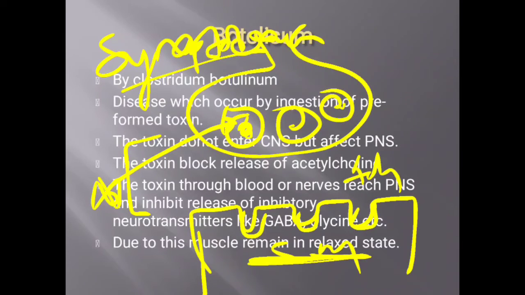And now let us come to the mode of action. The mode of action in the case of Clostridium tetani is that these toxins act centrally by blocking the synaptic inhibition. That is nothing but these toxins will inhibit the release of inhibitory neurotransmitters. But in the case of botulism, these toxins act peripherally, that is on the peripheral nervous system, by blocking the neuromuscular transmission. And the type of paralysis which is produced in the case of tetanus is spastic paralysis, and in the case of botulism it is flaccid paralysis. These are the 3 points which differentiate between tetanus disease and botulism disease.